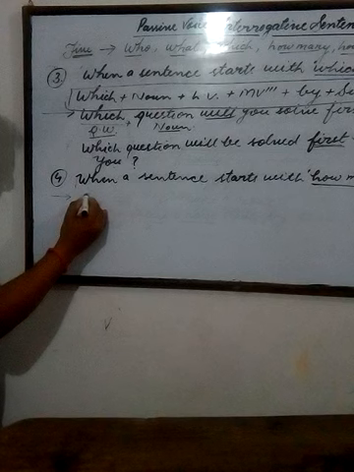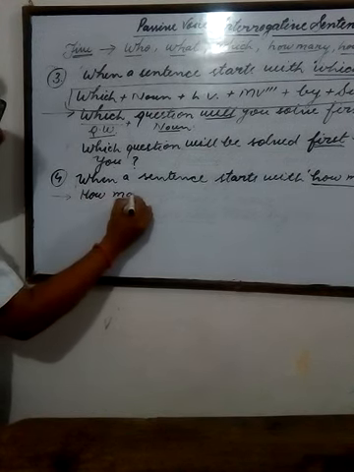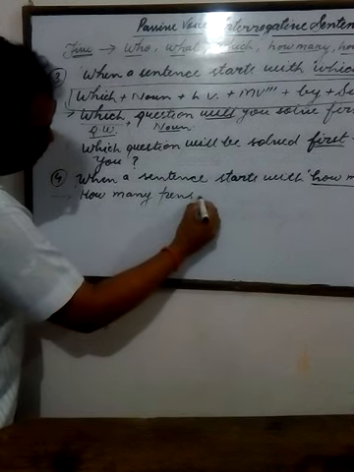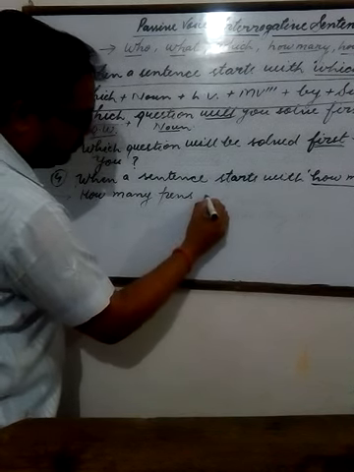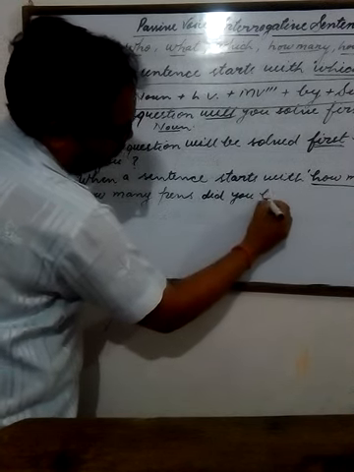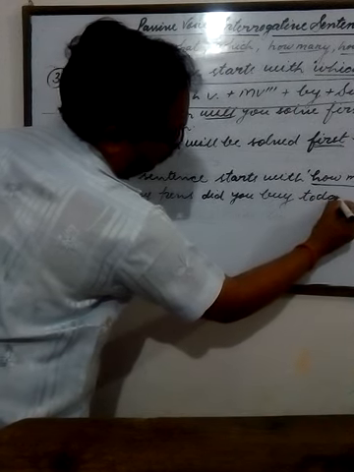Example: how many pens did you buy today?